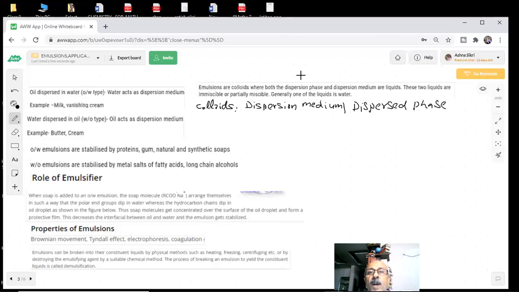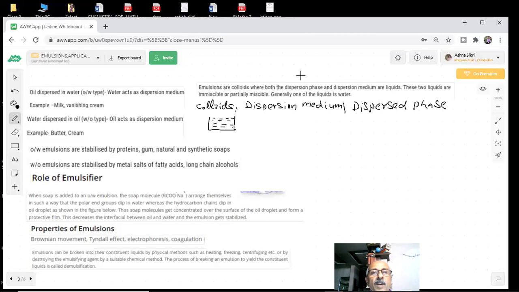Emulsions are of two types. Emulsions are colloids where both the dispersed phase and dispersion medium are liquids. These two liquids are immiscible or partially miscible. Generally, one of the liquids is water. Suppose you have water, which is my dispersion medium.